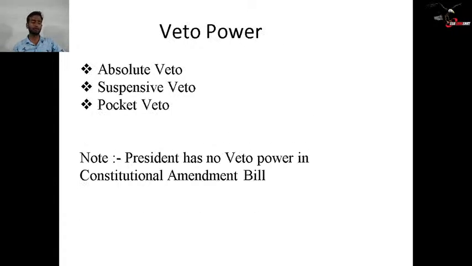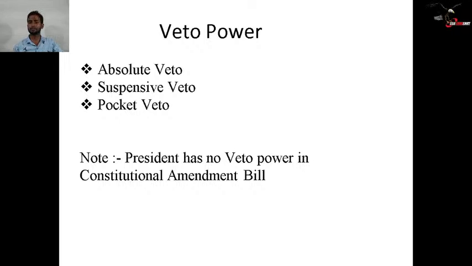Next, let us come to the veto power of the President of India. The absolute veto: there are some bills on which the President of India can apply an absolute veto. It means the moment the absolute veto is applied, the bill is rejected and will not be passed. Suspensive veto: the President of India will send the bill for reconsideration to the legislature where the bill started. Once the bill has been reconsidered and comes back to the President of India, at that time the President is bound to sign that bill.